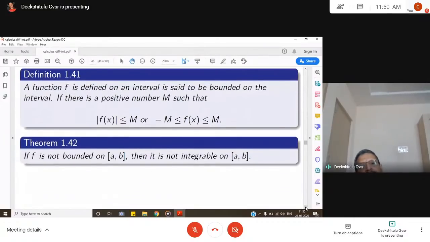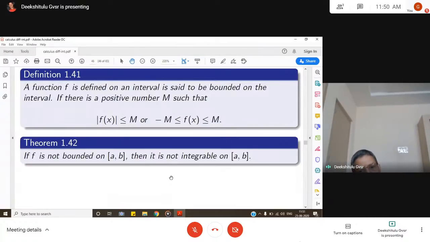A function f defined on an interval is said to be bounded on the interval if there is a positive number m such that mod f of x is less than or equal to m, or minus m is less than or equal to f of x less than or equal to m. And if f is not bounded on [a, b], then it is not integrable on [a, b]. So this is a very important rule here.